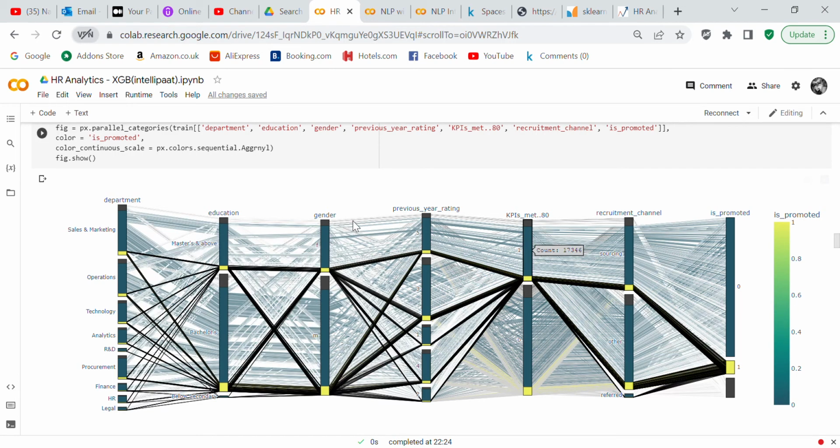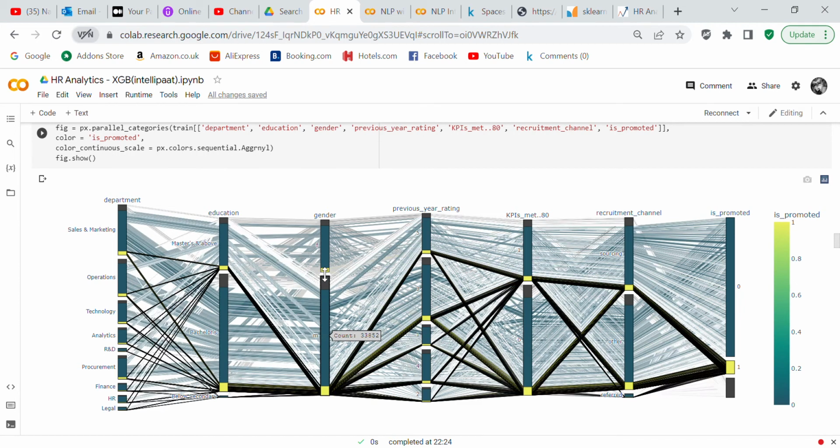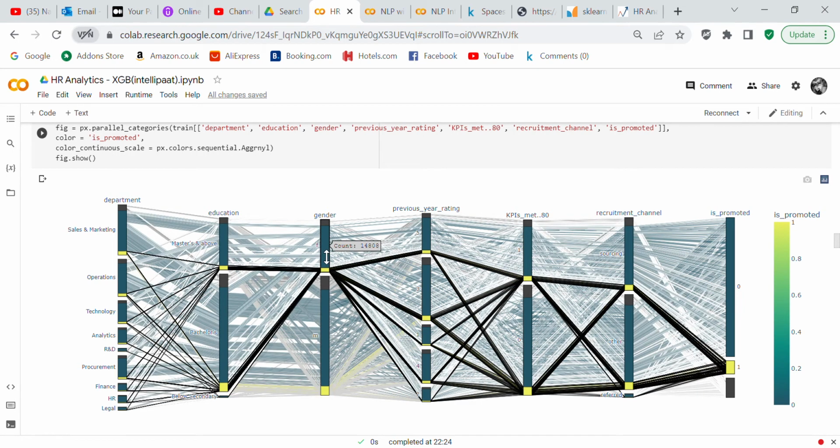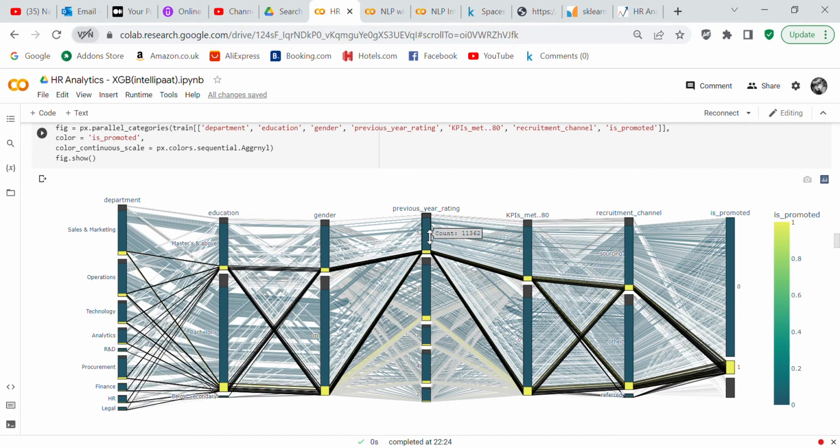You've got male and female, and you've got more males than females. What a surprise. And then you've got previous year rating. It's really interesting if you are into analytics and you want to analyze where all of the features fit into is promoted, then it's a good thing to do.